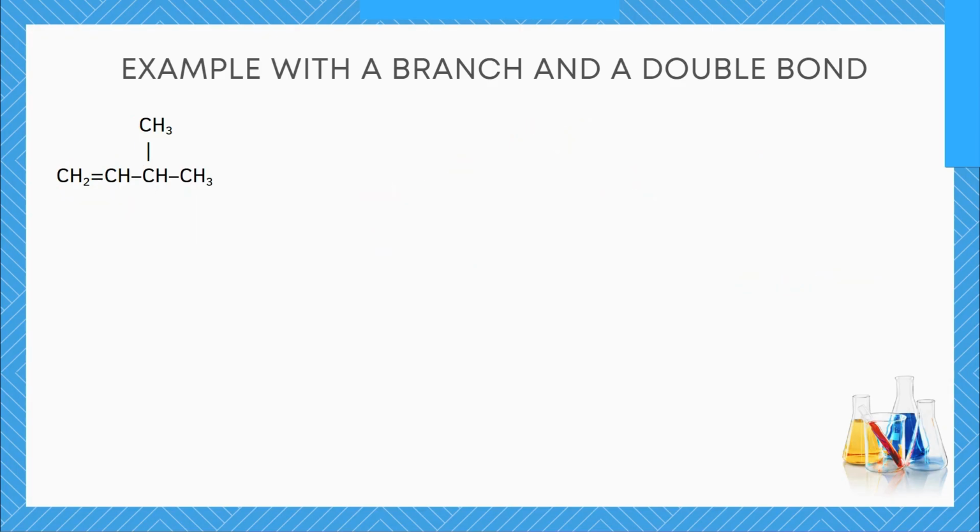So now that we have seen the direction that we are counting from: carbon number 1, carbon number 2, carbon number 3, carbon number 4. The 4 carbon atom gives us the name BUT. We have identified the parent name. The next thing to do now is to identify the branch or the substituent. Is there anything that is not part of the parent chain? Remember, this is the parent chain, and you can see there is something over here that is not part of the parent chain, and it is CH3. CH3 has the name methyl, and it is a substituent in this case.